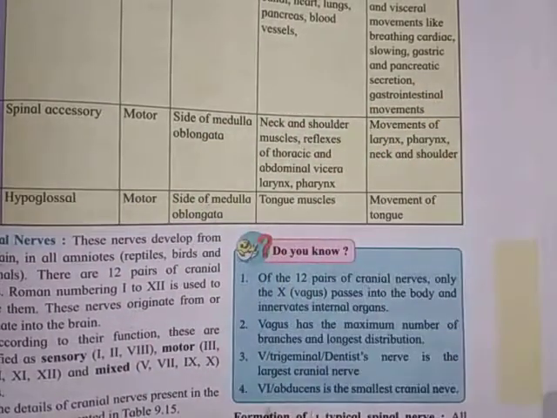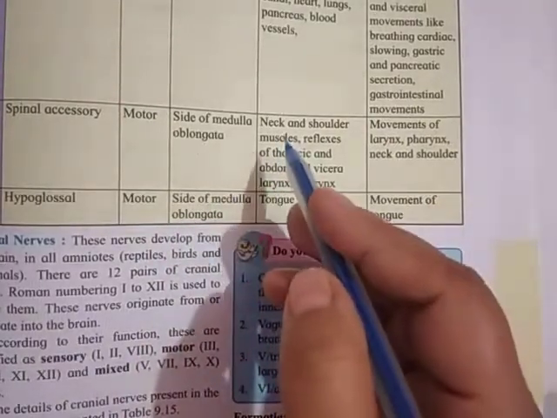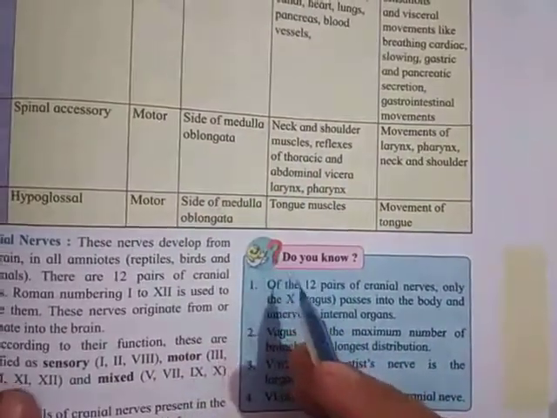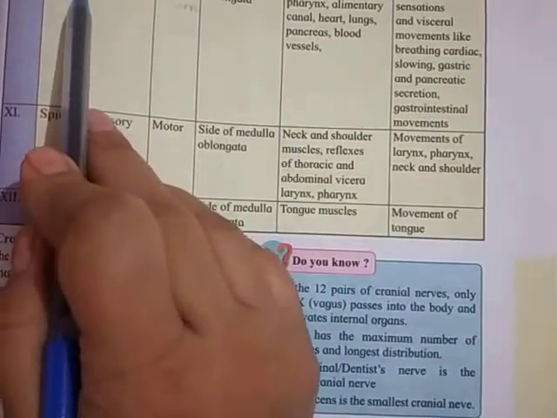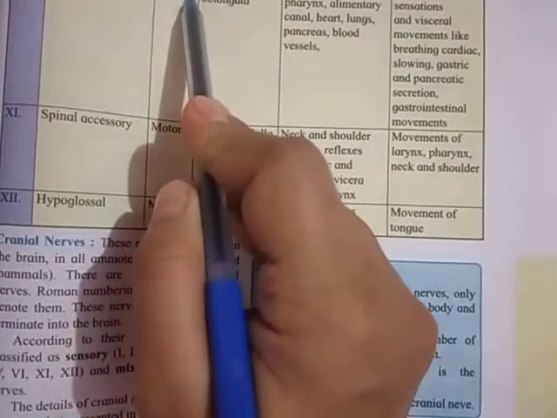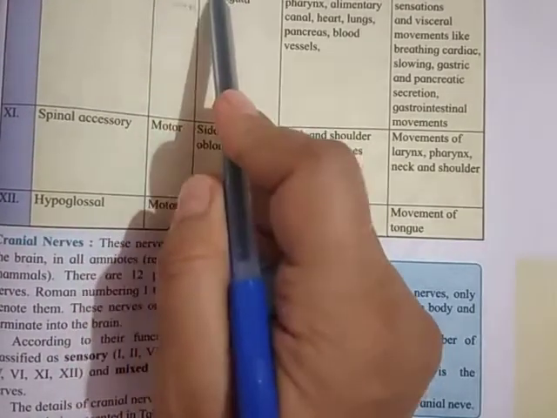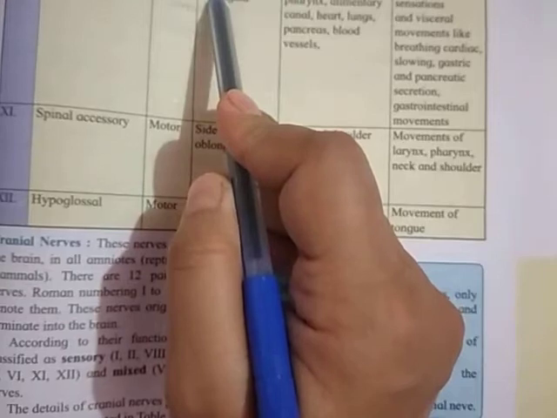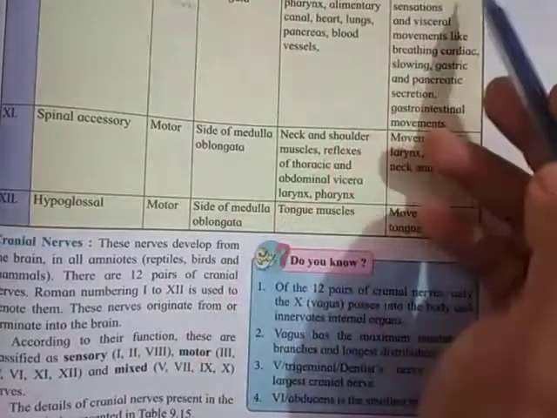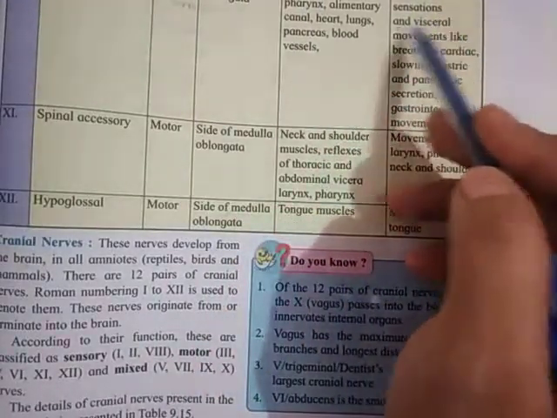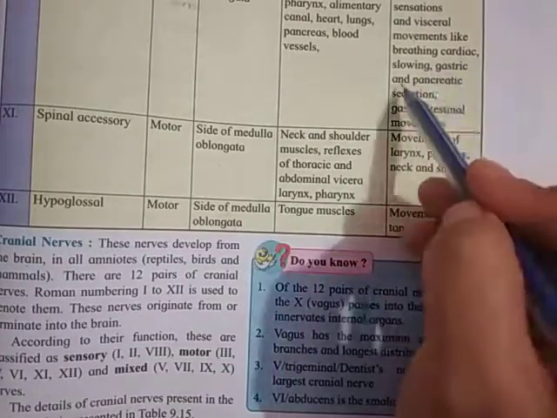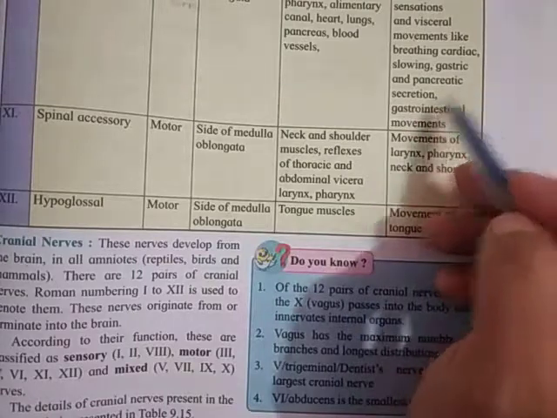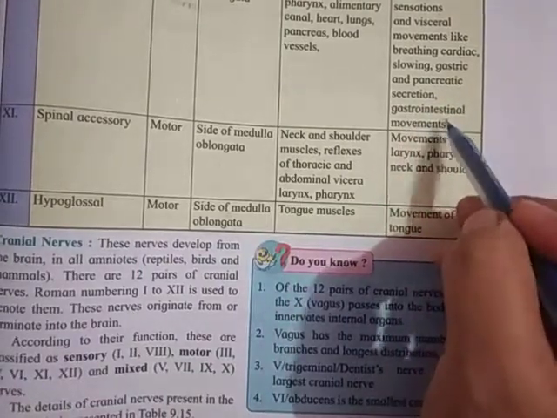Yes, then the third type of nerves, that is the mixed type. Here, if we talk about the vagus, that is the pneumogastric, they are the mixed type of nerves. Their origin is at the side of medulla oblongata. And their function is visceral sensation and visceral movement like breathing, cardiac slowing, gastric and pancreatic secretion, gastrointestinal movement.